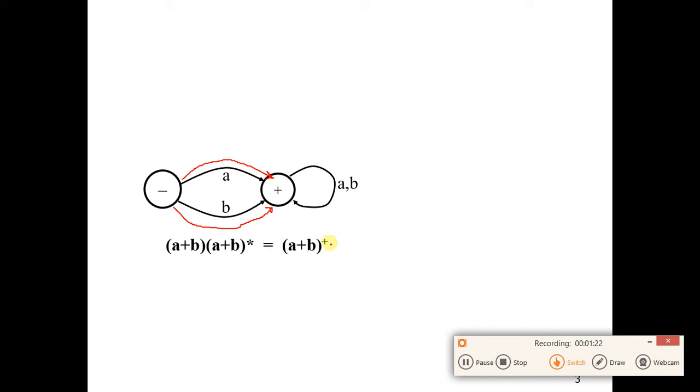And next we have another machine. Here the starting state is also the accepting state. So even if you do not read any letter, or in other words, even null will be accepted with this machine, and any other letter will also be accepted. So definitely it will accept anything including null. So this is a regular expression for this machine. And next we see another example.